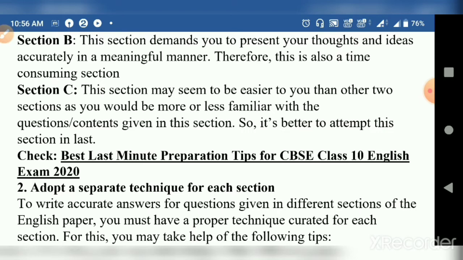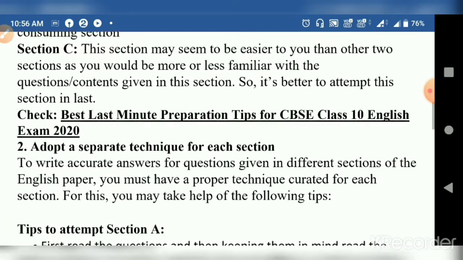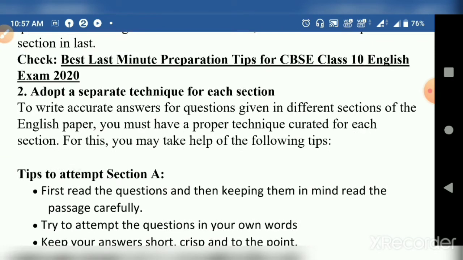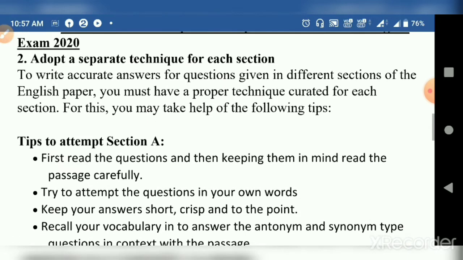So these are the three sections we talked about. Let's talk about the best last minute preparation tips for the CBSE Class 10th English examination. Adopt a separate technique for each section. To write accurate answers for questions in different sections of the English paper, you must have a proper technique curated for each section. Curated means specially made. For this, you may also take help of the following tips.